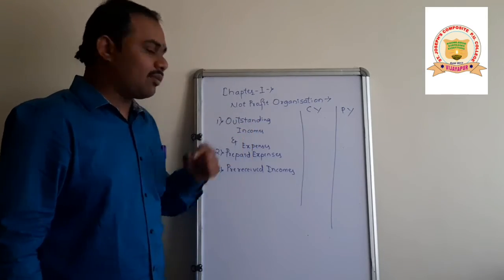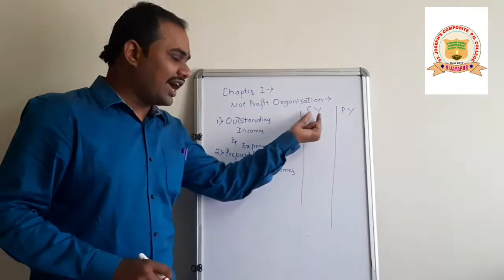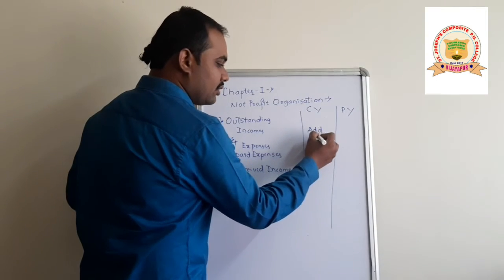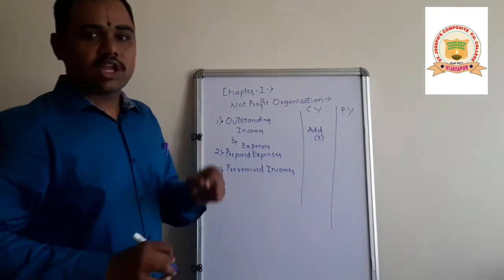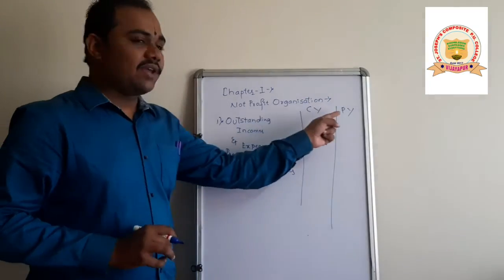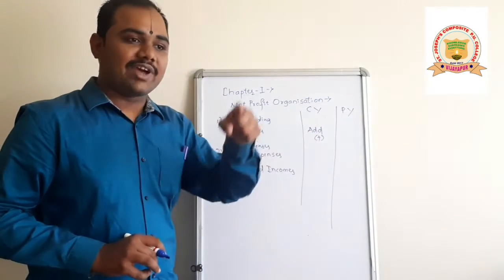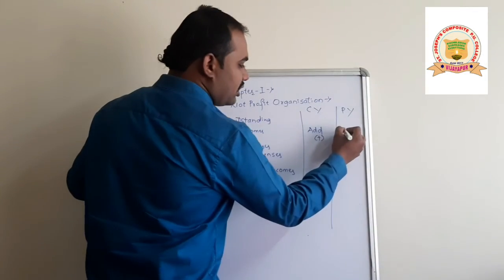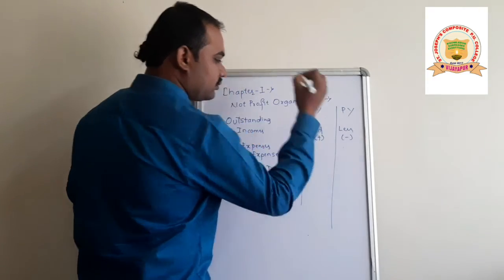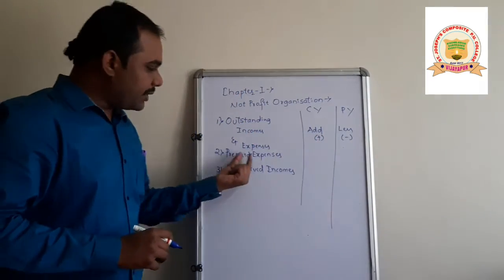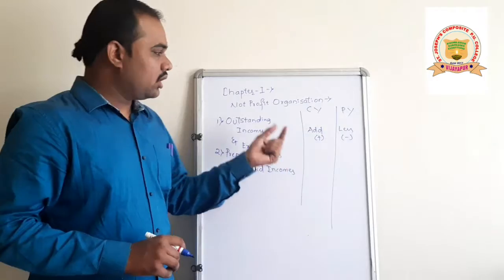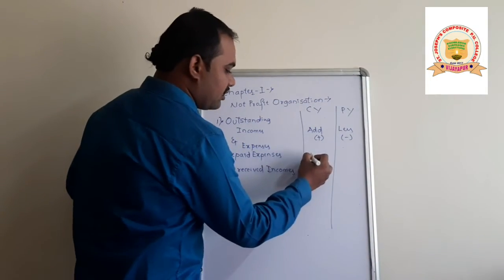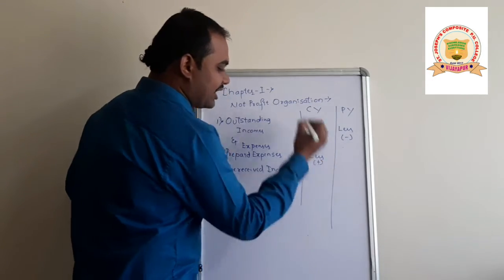Outstanding incomes or expenses: if it is of the current year, then we have to add in the income and expenditure account. And if it is of the previous year, if they have given it in the previous year's balance sheet, then we have to deduct. Prepaid expenses: if they are of the current year, then you have to deduct.